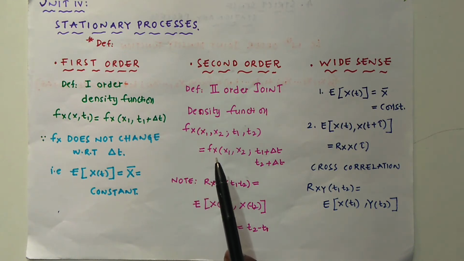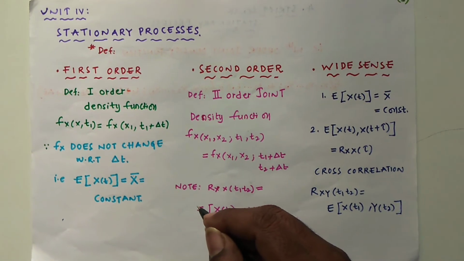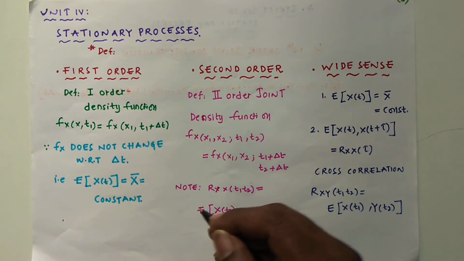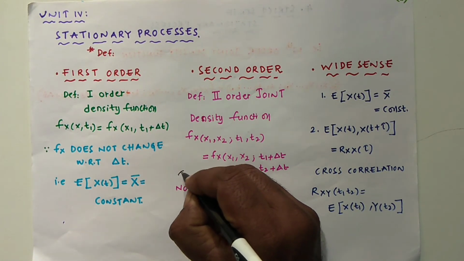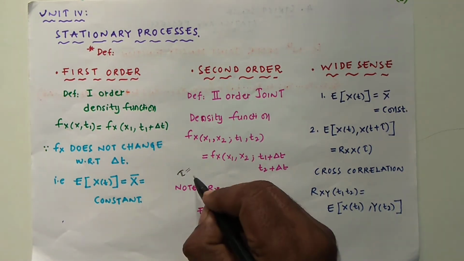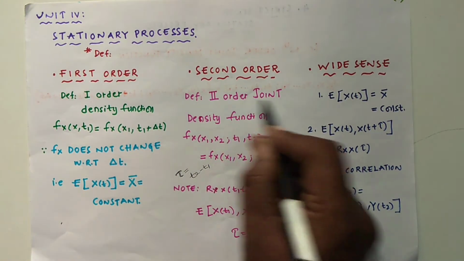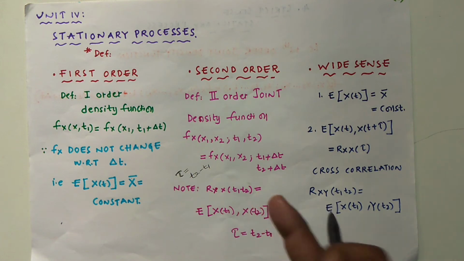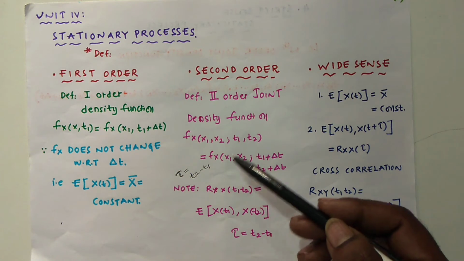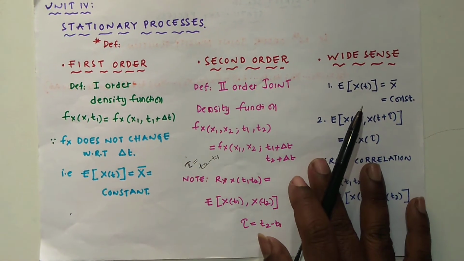It is a function of time difference and not absolute time. That means we can define the autocorrelation function in terms of tau. Tau is equal to the time difference, that is t2 minus t1. This density function is purely dependent on the time difference only, t2 minus t1. For our convenience, we will call that difference t2 minus t1 as tau.